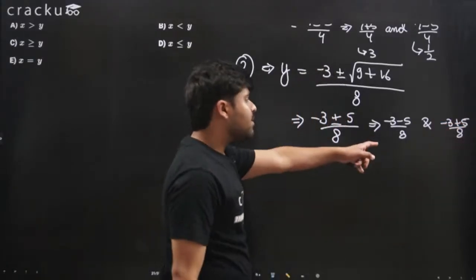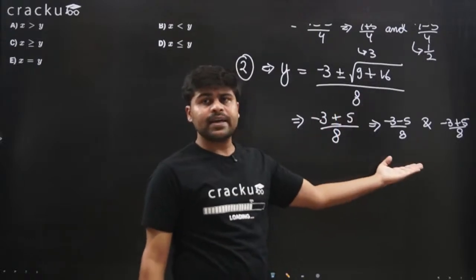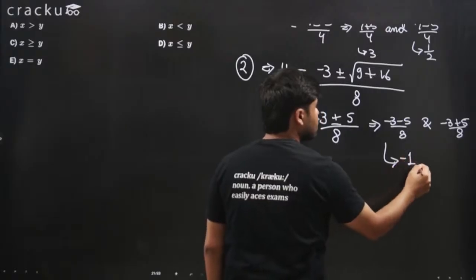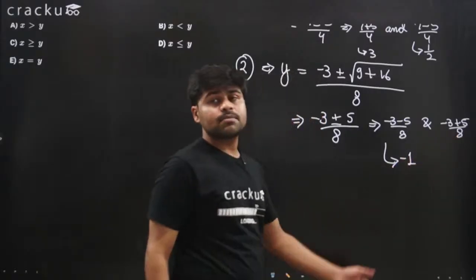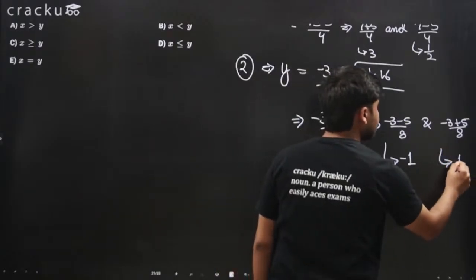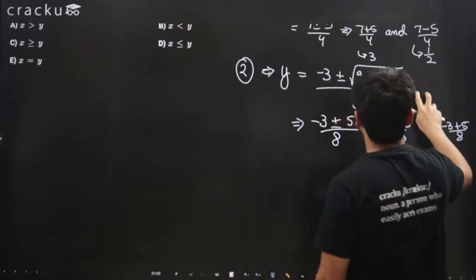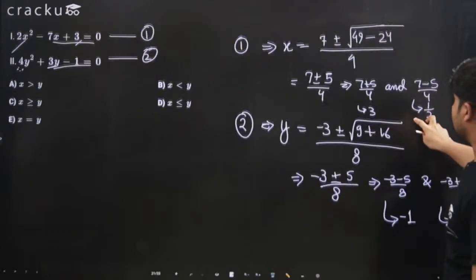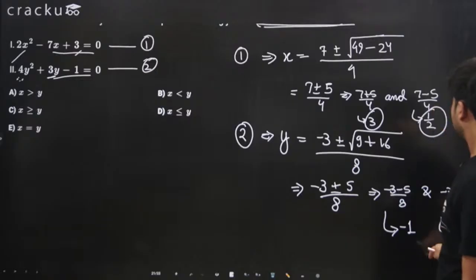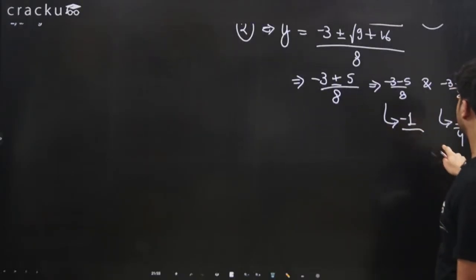So minus 3 minus 5 divided by 8 is nothing but minus 8 divided by 8. Minus 8 divided by 8 is nothing but minus 1. And minus 3 plus 5 is nothing but 2. And 2 divided by 8 is 1 over 4. So x comes out to be 3 and 1 by 2. Y comes out to be minus 1 and 1 by 4.